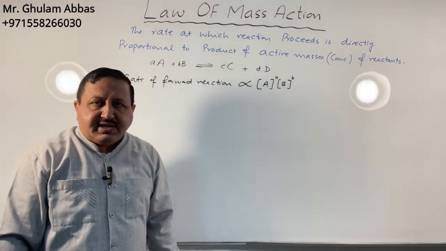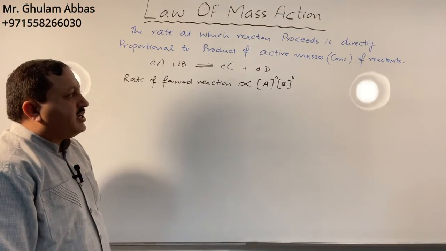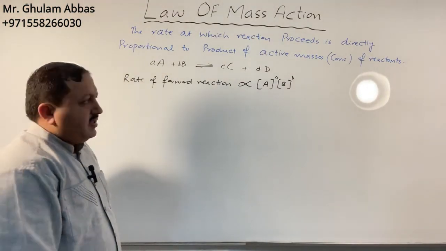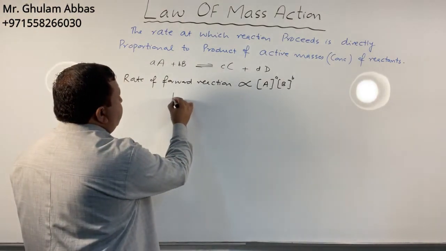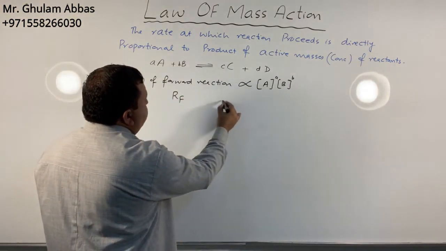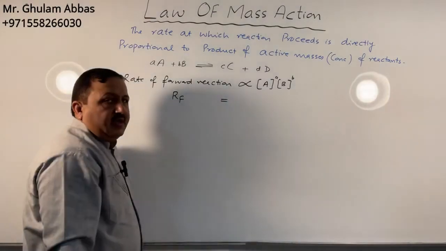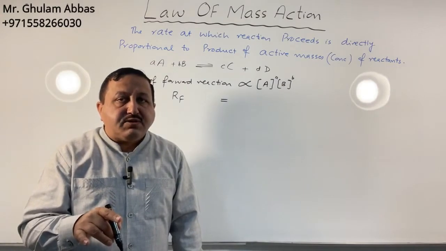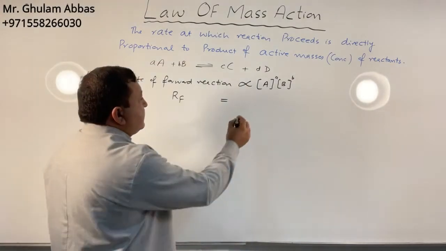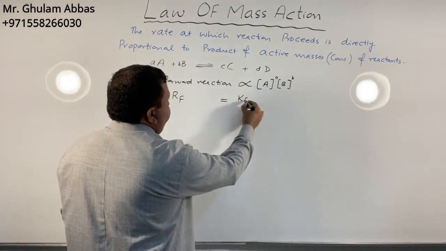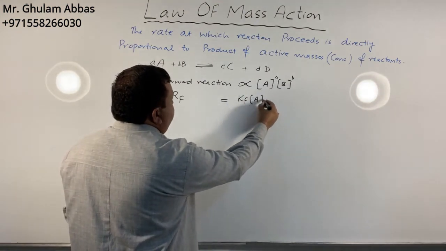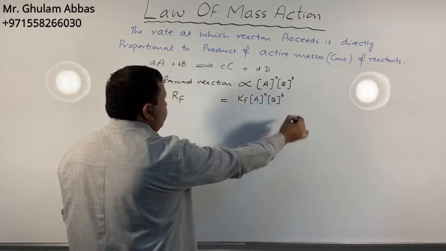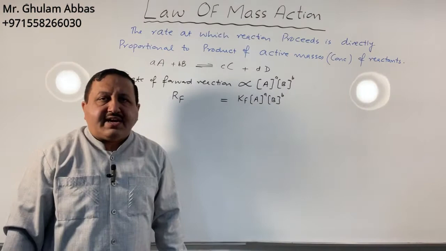If we want to change proportionality into equality, we will use a constant, and this constant is Kf. So RF is equal to Kf into concentration of A power a into concentration of B power b. This is all about the rate of forward reaction.